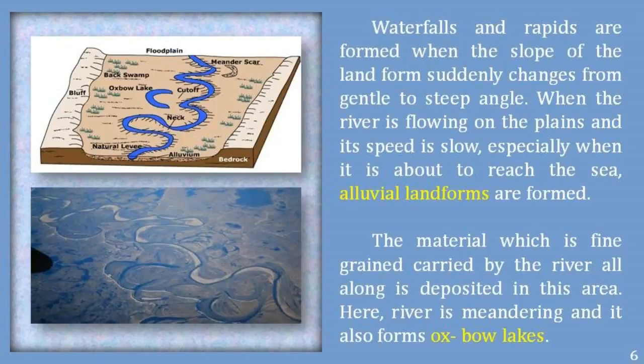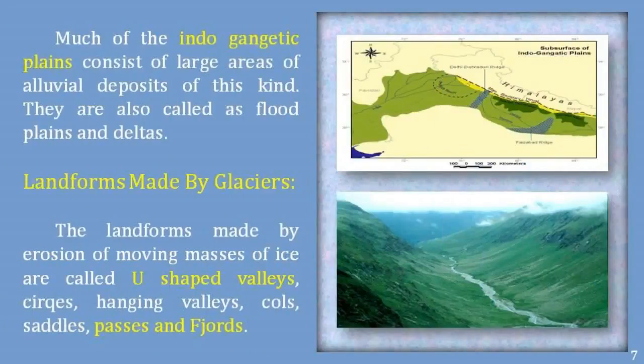When the river is flowing on plains and its speed is low, especially when it is about to reach the sea, alluvial landforms are formed. The fine-grained material carried by the river all along is deposited in this area. Here, the river is meandering and it also forms oxbow lakes. Much of the Indo-Gangetic plains consist of large areas of alluvial deposits of these kinds. They are also called floodplains and deltas.